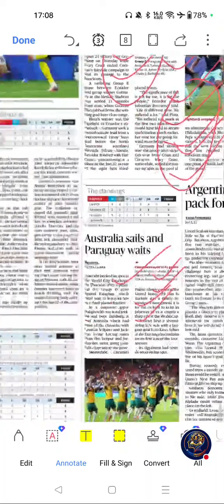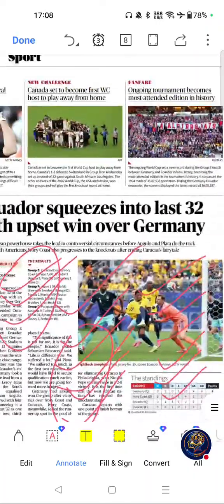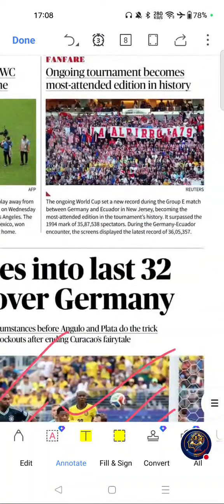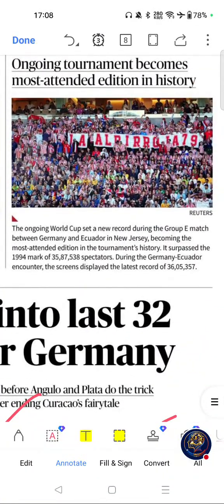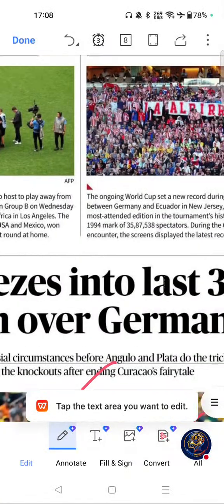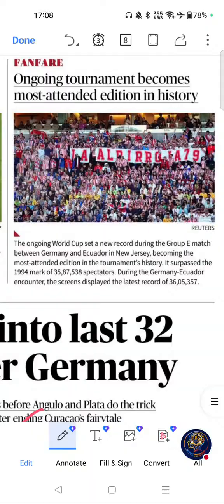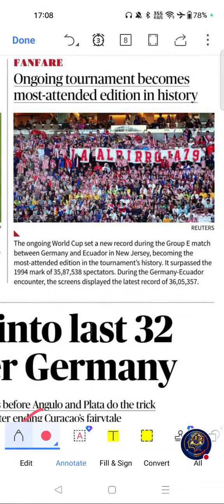This page was this one. This article: ongoing tournament becomes most attended edition in history. Why is this topic important for exams? Because international sporting records are frequently asked in competitive exams, and this is an important sports current affairs topic relevant to SSC, banking, railways and State Public Service Commission exams.